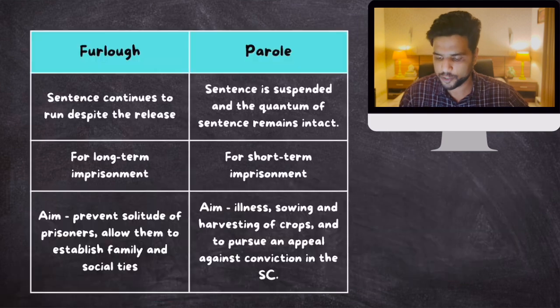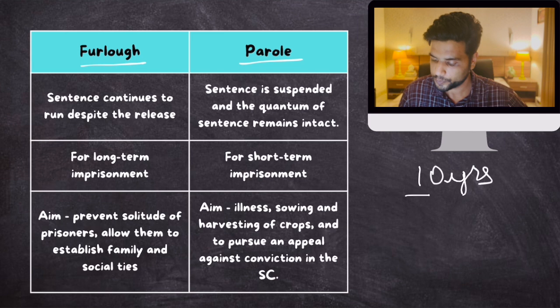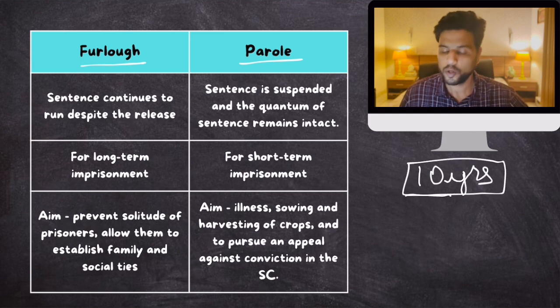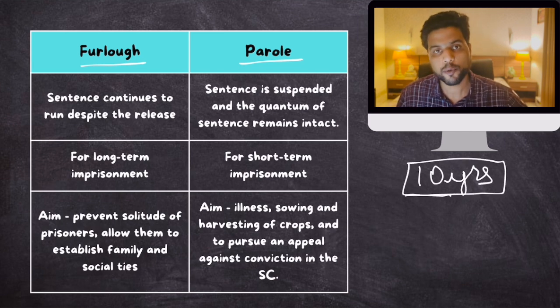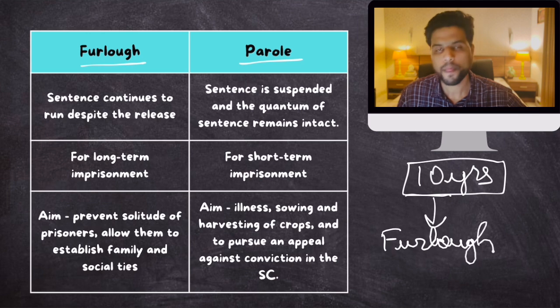But there is a basic difference between furlough and parole. Let's suppose you are sentenced for 10 years, and you have been given furlough for 30 days.